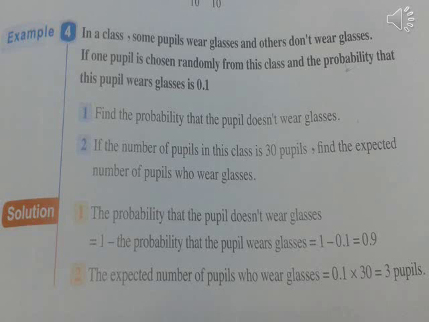Solution. Number 1. The probability that the pupil doesn't wear glasses equals 1 minus the probability that the pupil wears glasses equals 1 − 0.1 = 0.9. Number 2. The expected number of pupils who wear glasses equals 0.1 × 30 = 3 pupils.